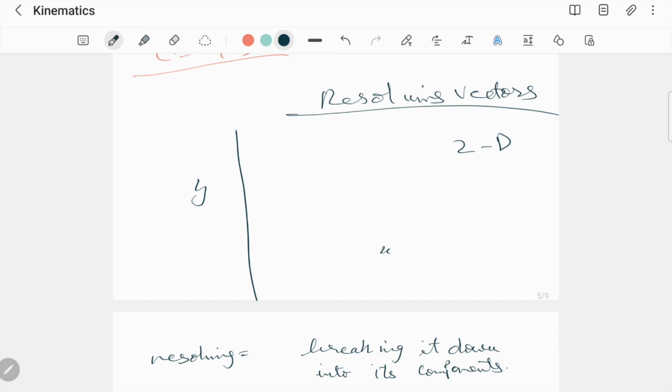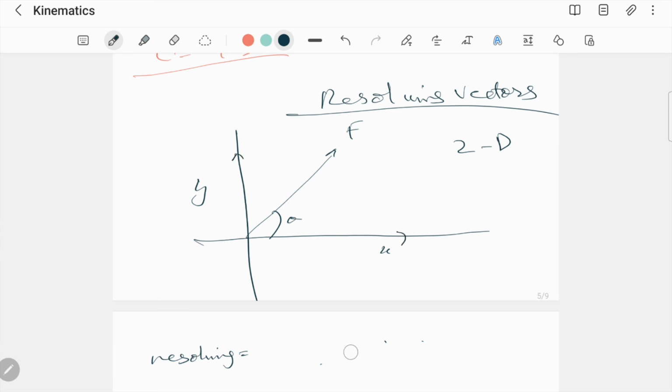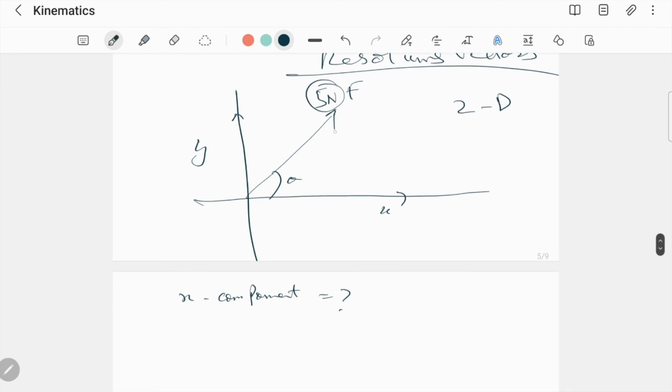So let's suppose this is a vector f and it has an angle theta with the x axis. Then one vector will be in the x direction and one in the y direction. What if someone asked you to tell the magnitude of the x component of f? If this is 5 Newton, what will you do? For this we have the techniques of resolving. We extrapolate it and bring it here, which is y.